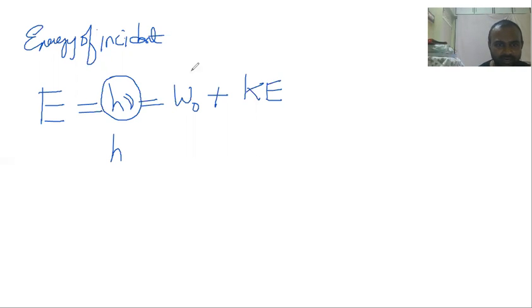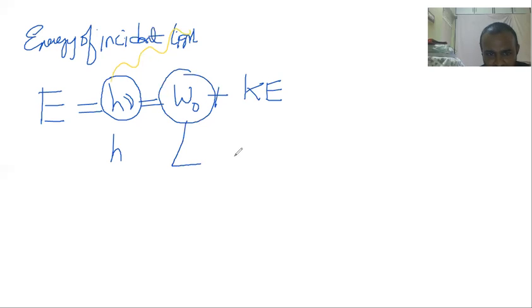Yes, that is incident. That's why I gave you the color also. Yellow color I showed you, no? This is the energy of incident radiation, which is the yellow colored thing. Is that clear? Yes, sir. Then what is this thing? That's why I'm using different colors. This is the electron's energy.